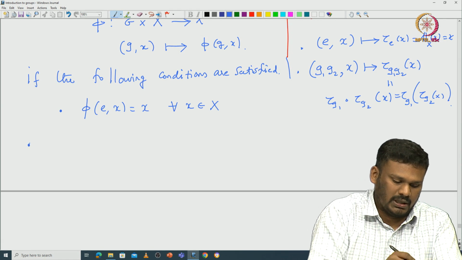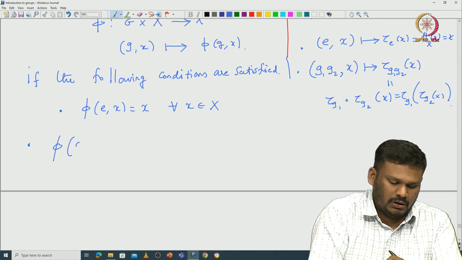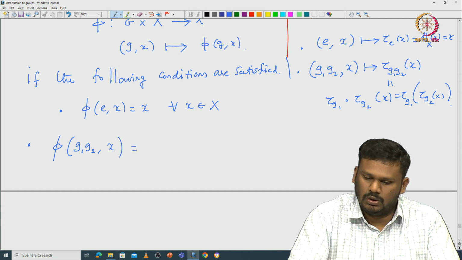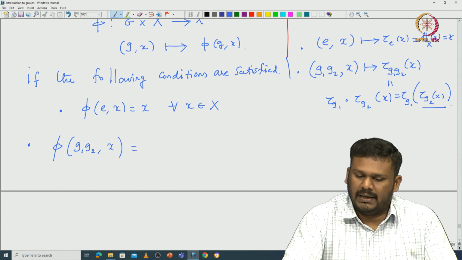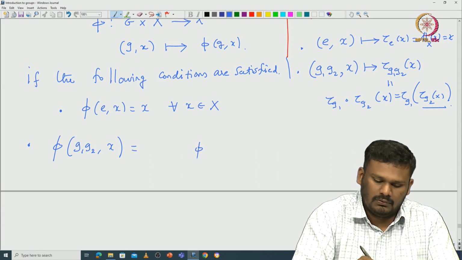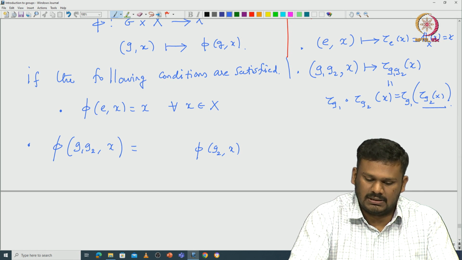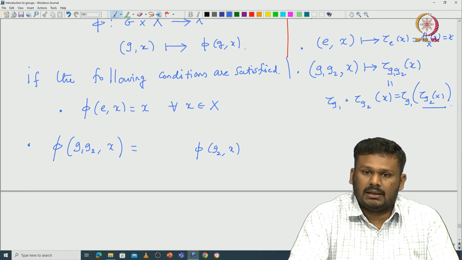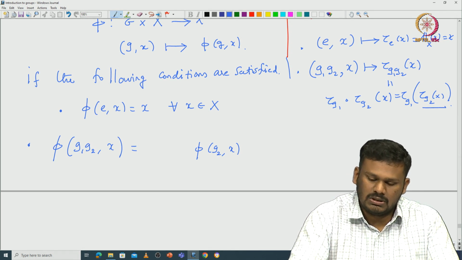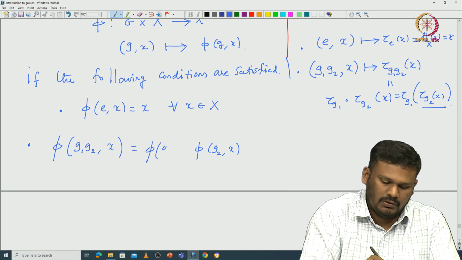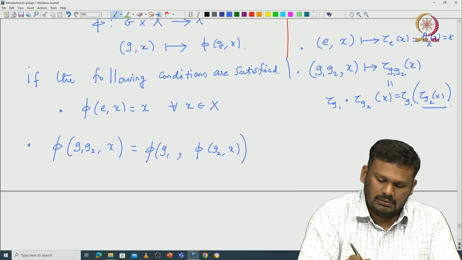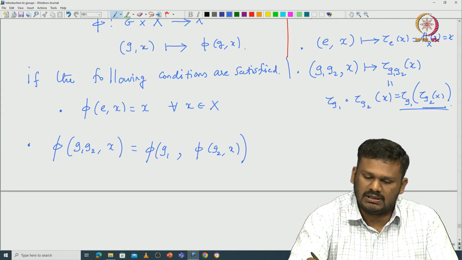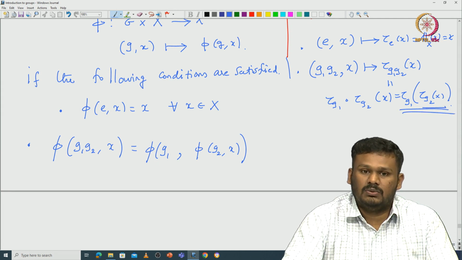Let us see how we can write pi of (g1 g2, x). First you apply pi of (g2, x), that is tau g2 of x, an element in capital X. Then you apply pi of g1 on this. So pi of (g1, pi of (g2, x)).